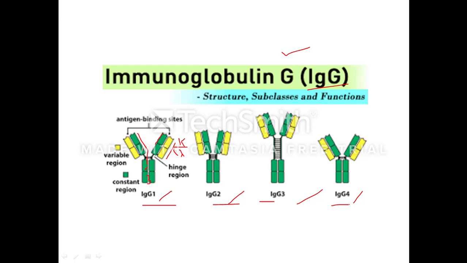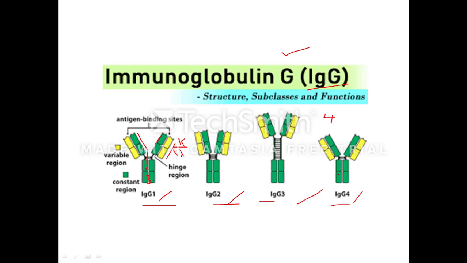The disulfide linkage number is 2 for IgG1 and IgG4, 4 for IgG2, and 13 disulfide linkages will be observed in the case of IgG3.